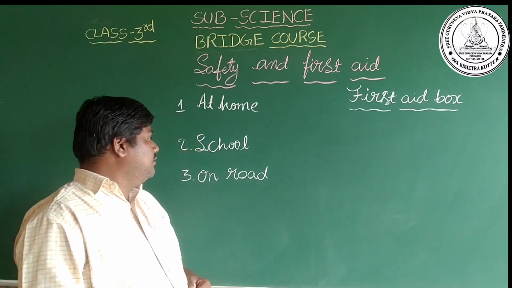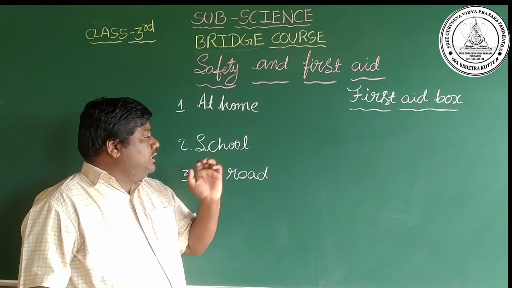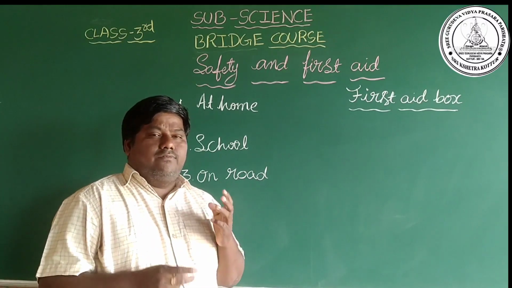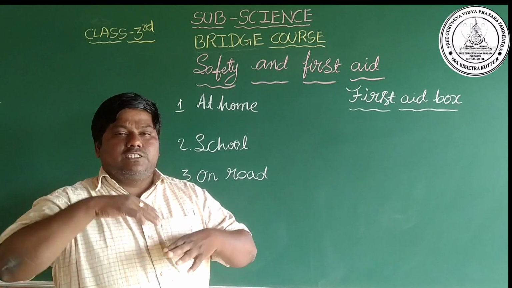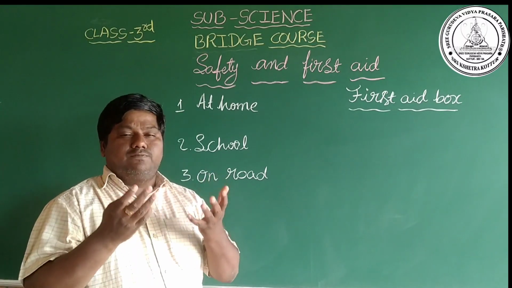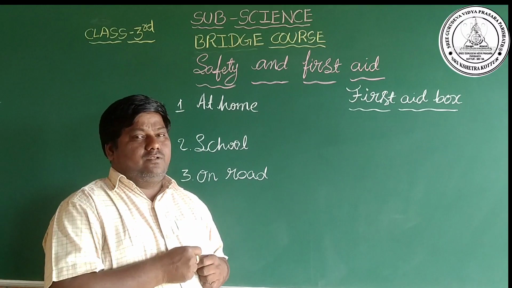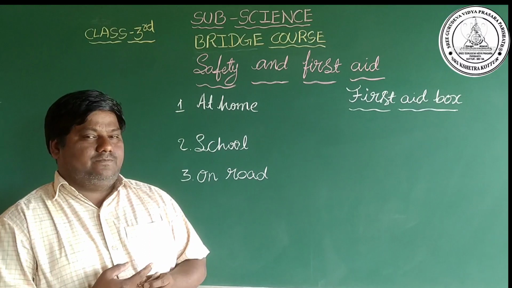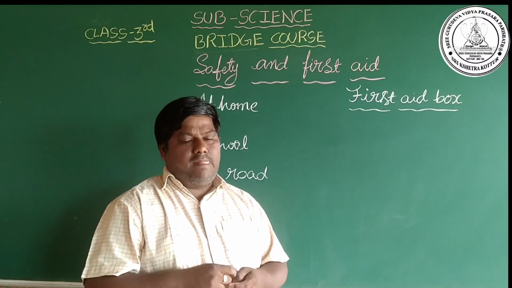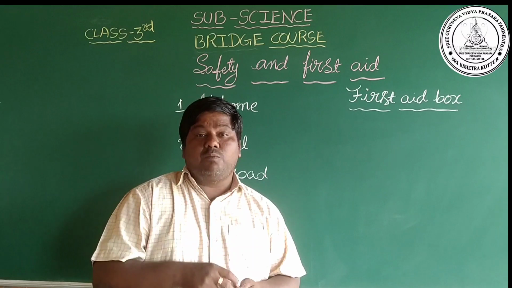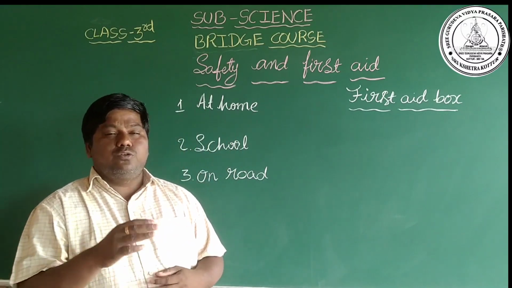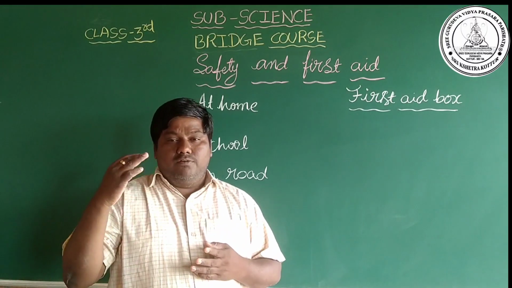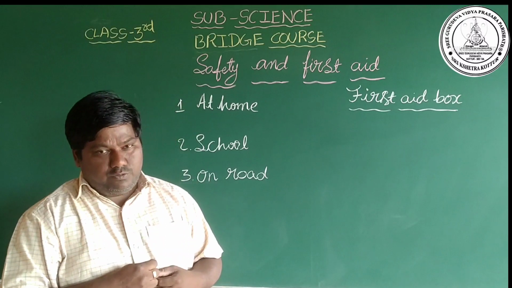Next, safety at school, that means safety in the classroom or in the playground. In the classroom, don't play with pen, pencil, or sharpener, and don't jump from one desk to another or from the table to downside.